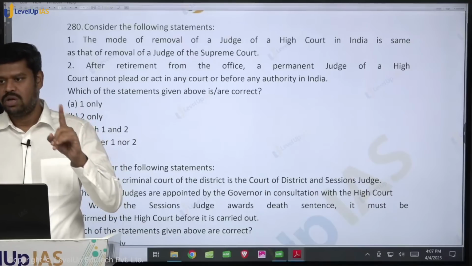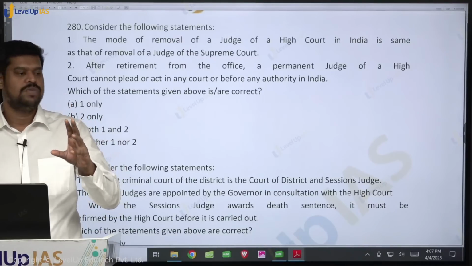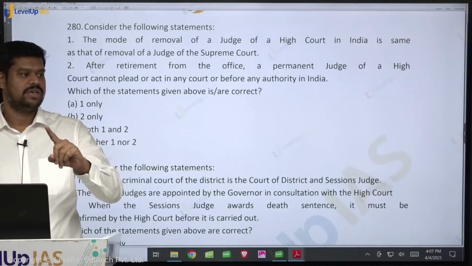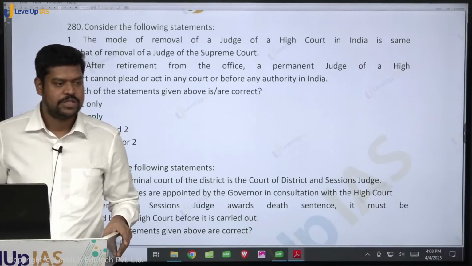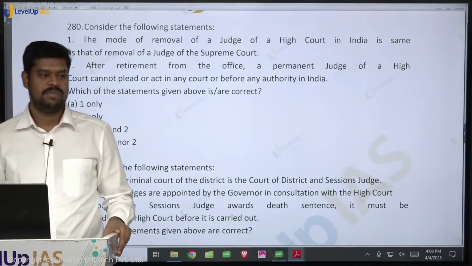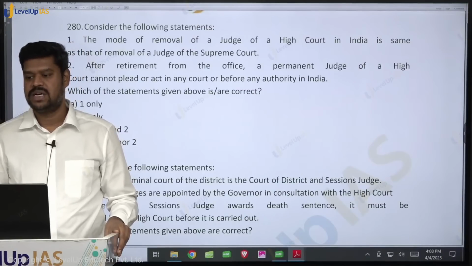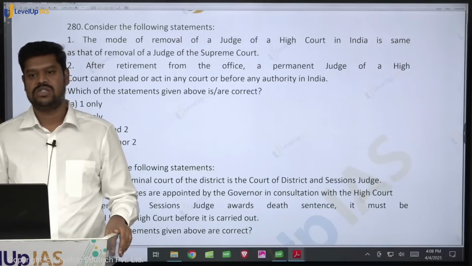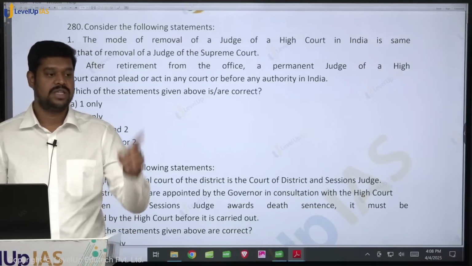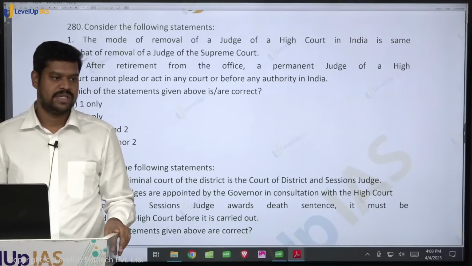However, what the constitution says is, after this enquiry, if at all a judge is to be removed, a removal motion has to be introduced, and it has to be passed with what majority in both houses of the parliament? Special majority. And what is a special majority? Not less than 2/3 of the members present and voting, and absolute majority as well. And it has to be passed with special majority in both the houses in the same session. And then subsequently he can be removed by the President of India.